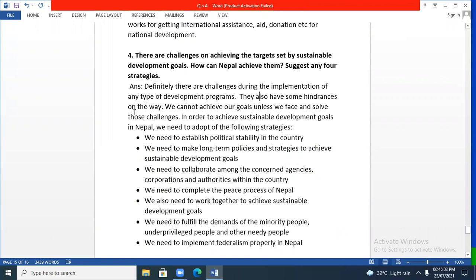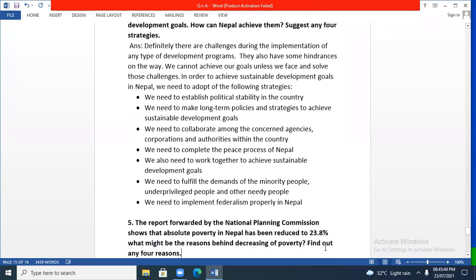In order to achieve sustainable development goals in Nepal, we need to adopt the following strategies, and here I have mentioned the strategies in points. Like we need to establish political stability in the country. We need to make long-term policies and strategies to achieve sustainable development goals. We need to collaborate among the concerned agencies, corporations, and authorities within the country. We need to complete the peace process of Nepal. We also need to work together to achieve sustainable development goals. We need to fulfill the demands of the minority people, underprivileged people, and other needy people. We need to implement federalism properly in Nepal. So these are the strategies.